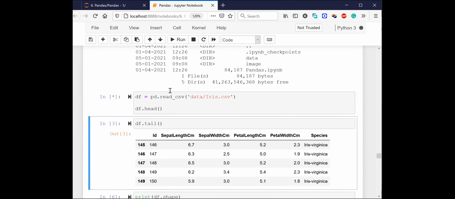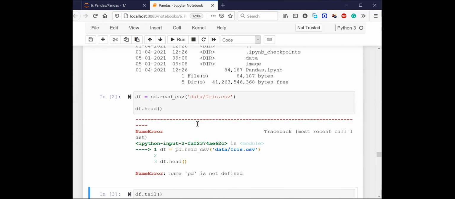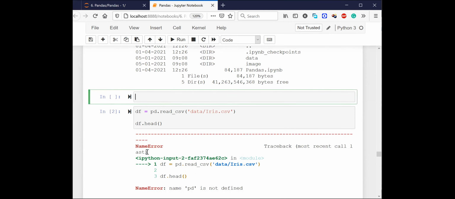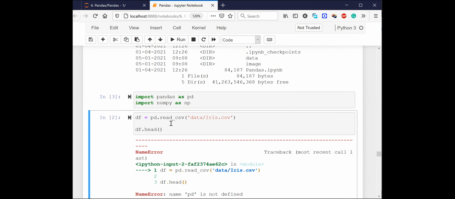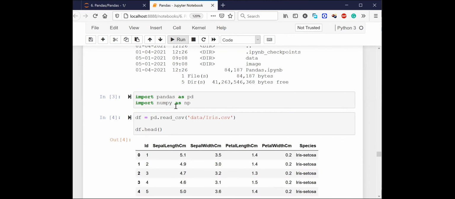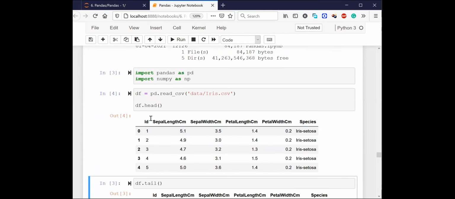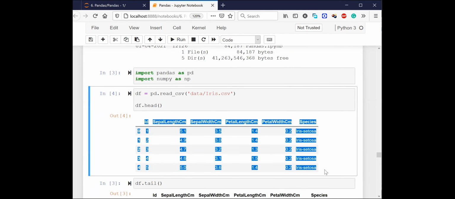Let me try to show you that. Now, anyone who can tell me how do I resolve this error? Yesterday also I showed you this error, right? So how do I resolve this error? Yes, correct, Samir. So I just need to say import pandas as pd, and I'll also say import numpy as np, right? So I'll import both the files, and then when I try to run the code, I will get the output, which looks like this.